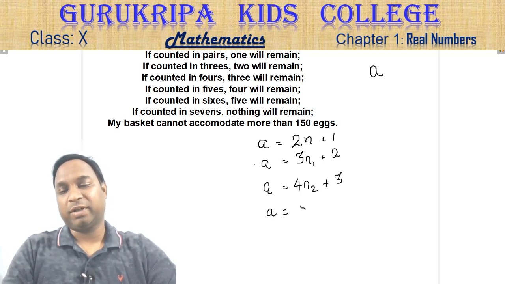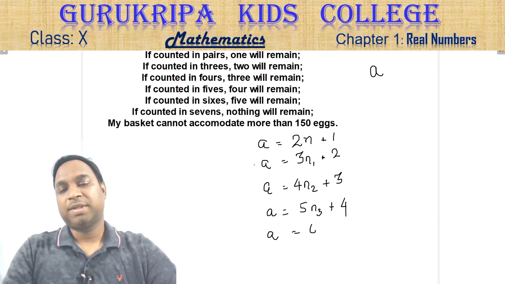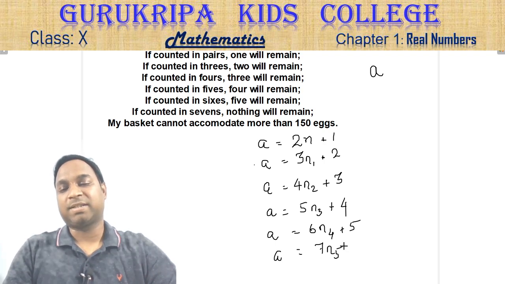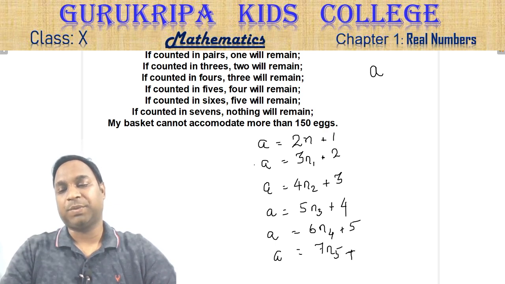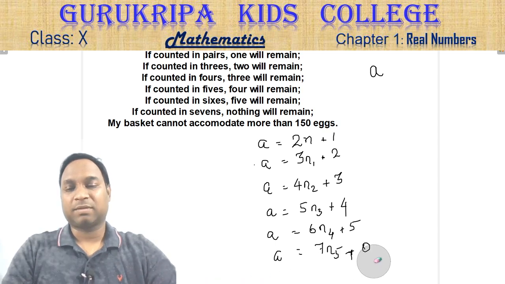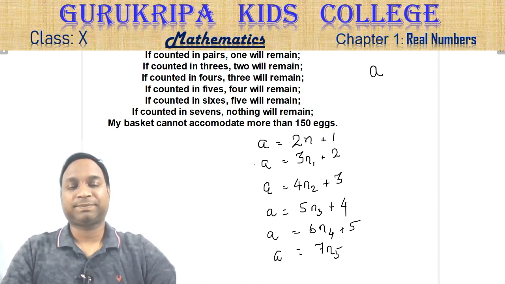Similarly, this A is also equal to 5 into n3 plus what remains at the end? 4. And this A is equal to 6 into n4 plus what remains at the end? 5. And also this A is equal to 7 into n5, if you take out 7 eggs 5 number of times. What is remaining over there? Nothing, plus 0. Everything is over. Okay. So this 0 is not required over here.